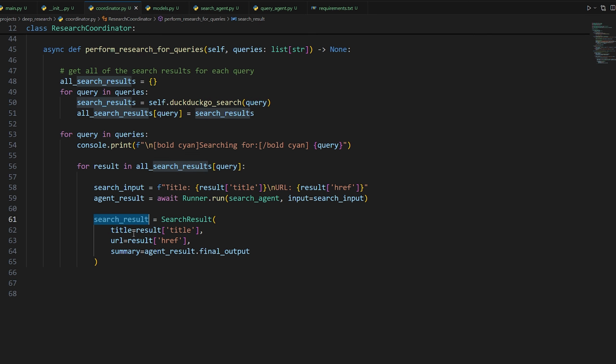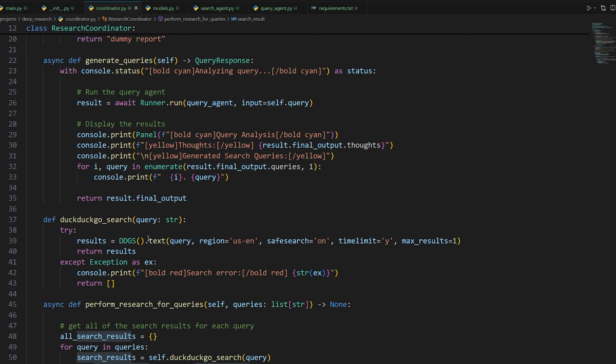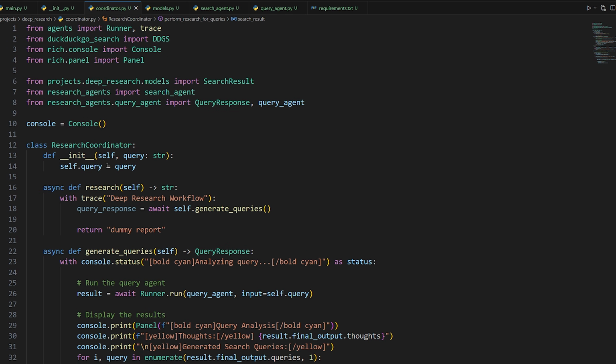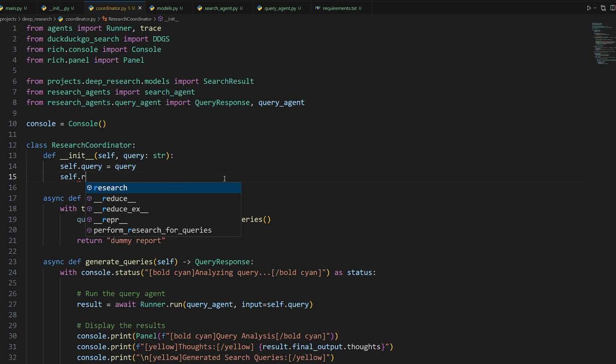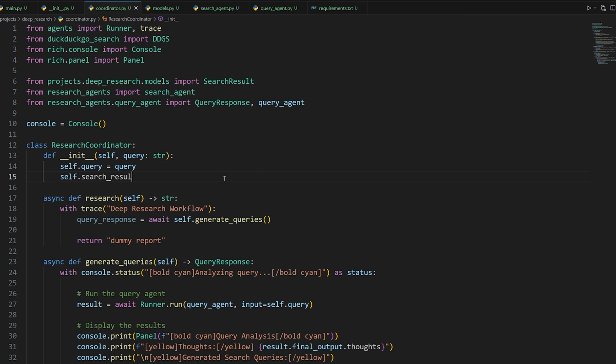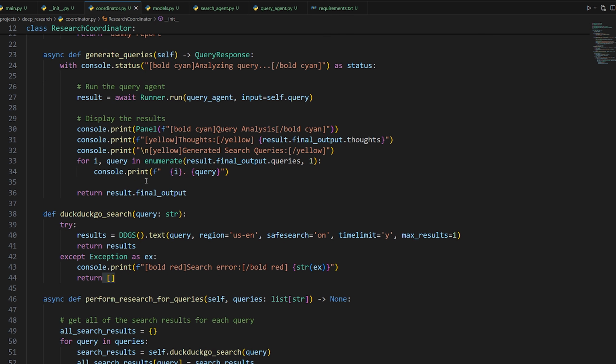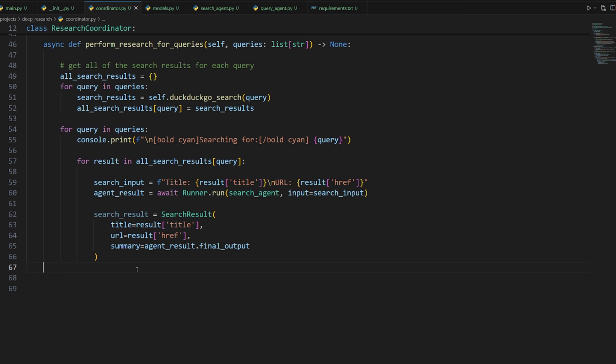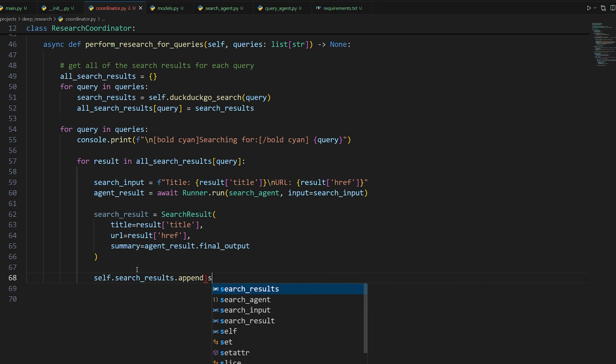And then now we just want to store the search result, which we will do by first initializing it. So when we create a new instance of research coordinator, we're going to do self.search results is equal to an empty array or list. And then finally down here, when we're actually doing the searching and stuff like that, we can do self.searchResults.append search results.